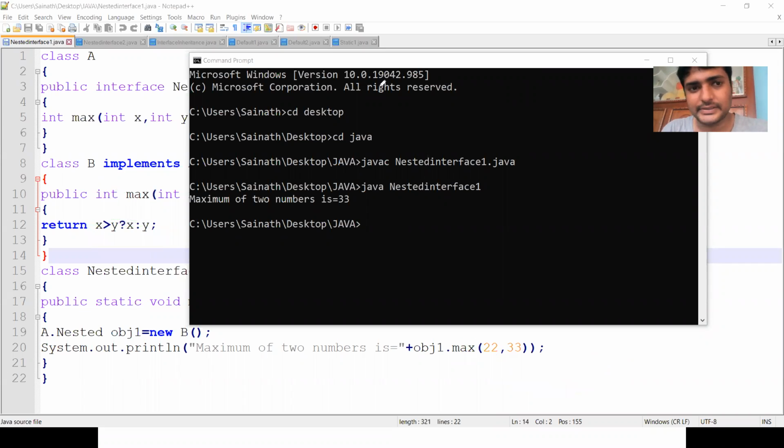nested interfaces. So this is one way. The second way is an interface can exist within another interface. Here, a class consists of an interface. The interface exists within the class. This is one variation. The next one is an interface consists of another interface. That is the second version of nested interfaces. So let us check that one.